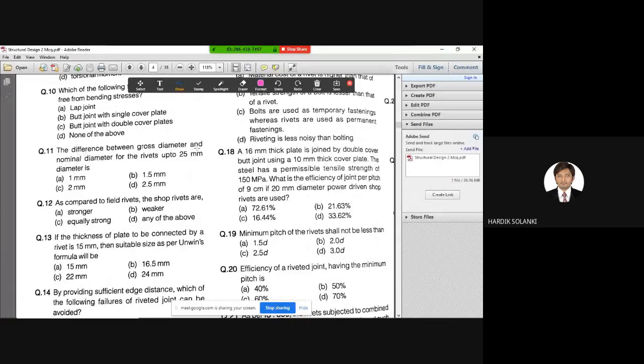Next, again, a simple question. The difference between gross diameter and nominal diameter for the rivets up to 25 diameter is. There is a table in the IS 800 2007. From there we find out the diameter of the bolt hole. For 25 diameter bolt, how much extra bolt hole do we need to provide? 2.5.